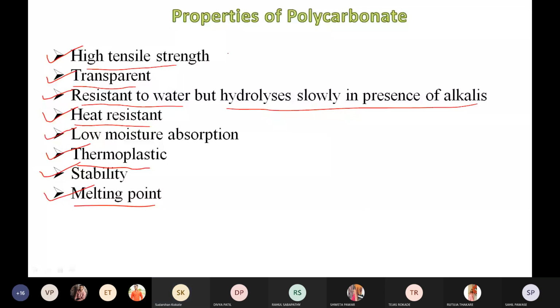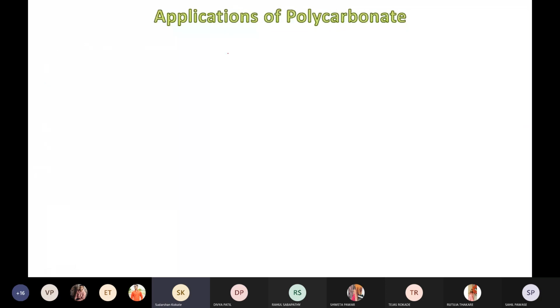Okay, then the next important point is the applications of polycarbonate. See, due to its different properties, polycarbonate has a wide variety of applications in different fields, because it has really very good properties. The first application of polycarbonate is that it can be used for making CDs and DVDs, right? You remember this one. So it is useful for making storage devices. Which storage devices? CDs and DVDs. They can be obtained from polycarbonate material.